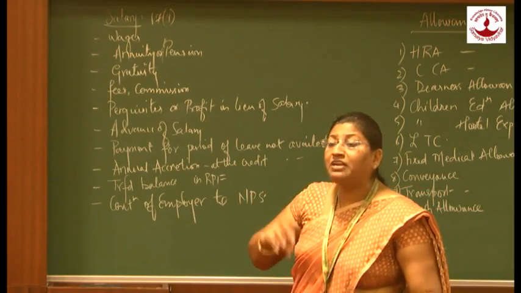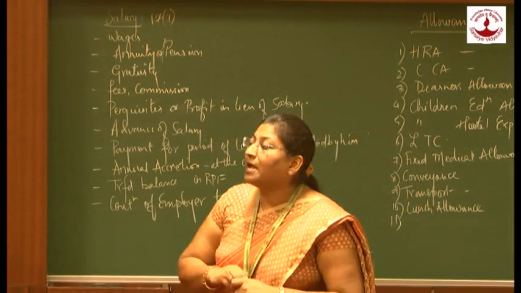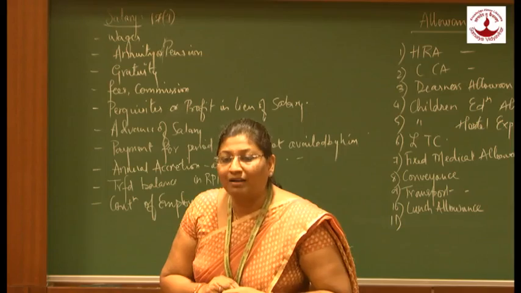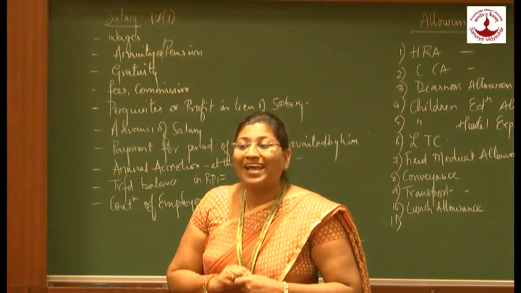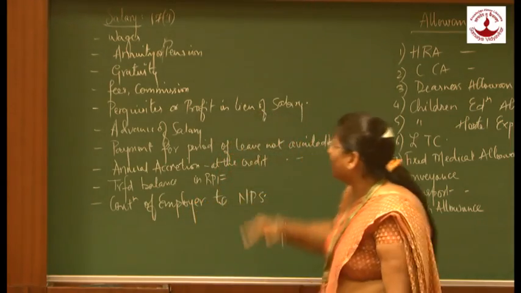This is nothing but interest credited to the recognized provident fund, to the extent it is taxable.